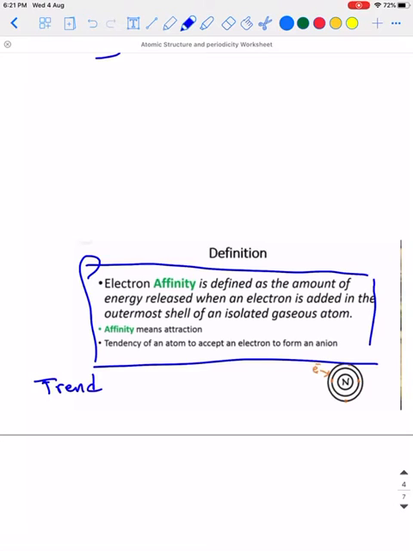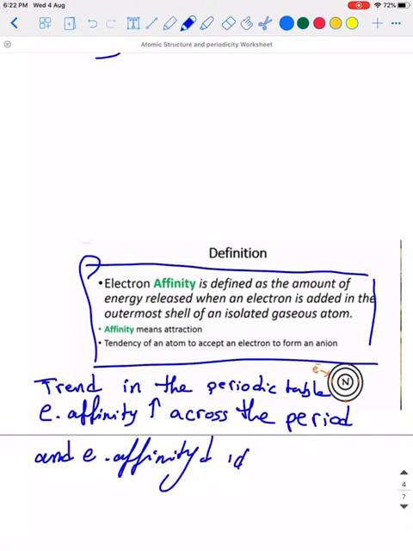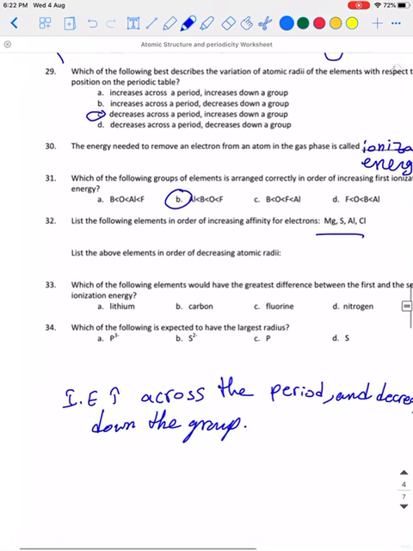The trend in the periodic table is that electron affinity increases across the period and decreases down the group.